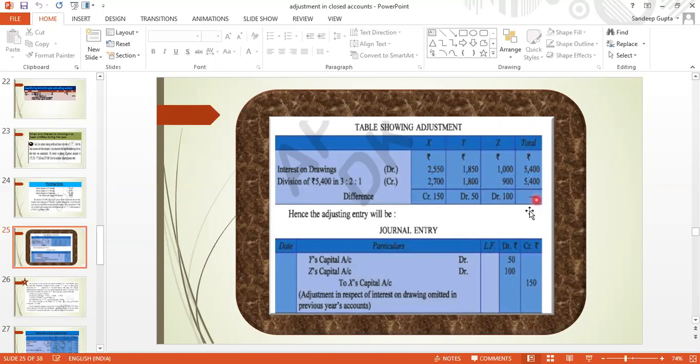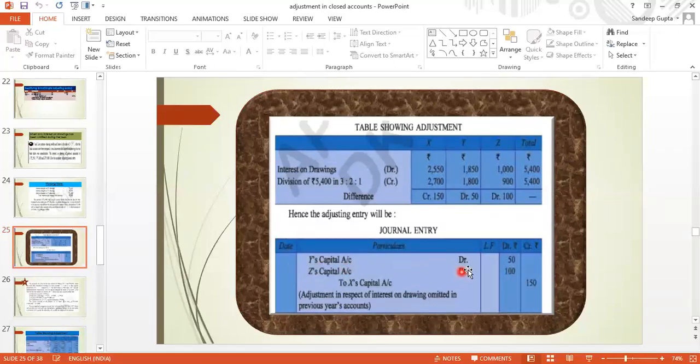तो जब ये ऐड होगा तो अब डिफरेंस निकालने की इंटरेस्ट और कैपिटल से, we have to debit partners' capital और शेयर ऑफ प्रॉफिट से क्रेडिट करना है, तो नेट इफेक्ट चेक कर लो। तो 2550 आपका डेबिट है, 2700 क्रेडिट है X का, so credit में आएगा 150 because credit side is more, and likewise 1850 is debit and 1800 is credit, so 50 rupees is debit more, and 1000 rupees is debit of Z and 900 is credit of Z, so 100 should be debit. So credit is 150, debit Y and Z 50 and 100, so you can see the journal entry.